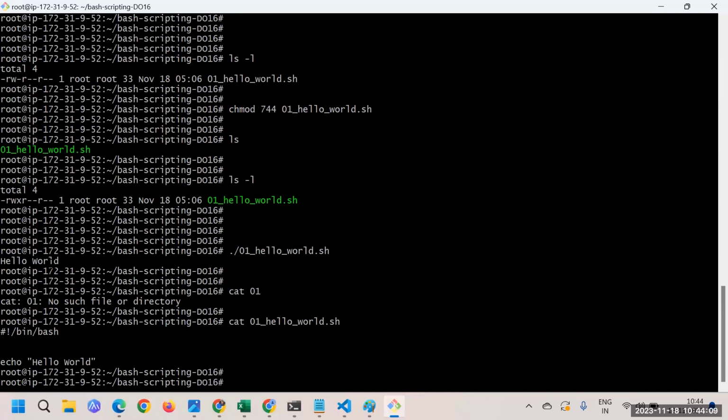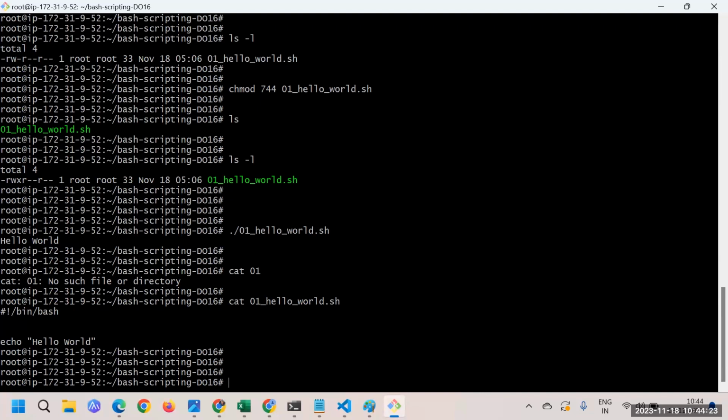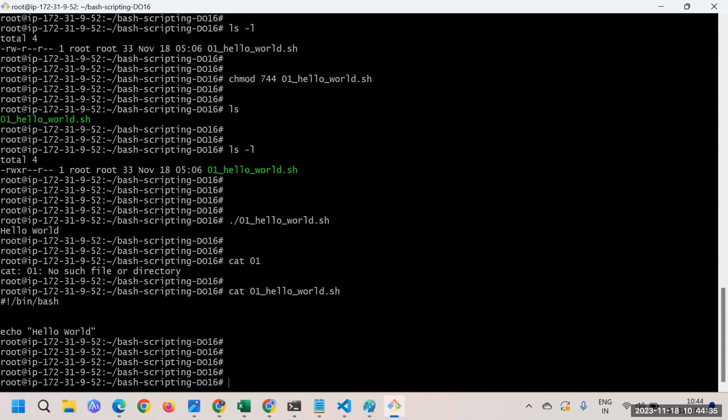So in various cases, we do mention this echo command. The echo command is a very useful command that we have, and it will simply print whatever you give it. Let me tell you an example. Like all the Linux commands that you can just put in, maybe I'll just write one more script, and for that script I'll give the name 02.